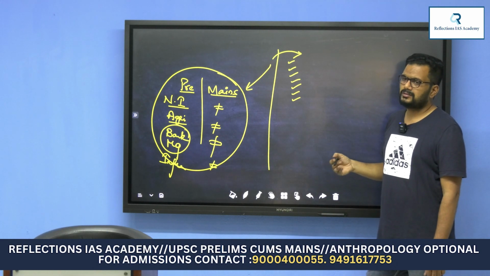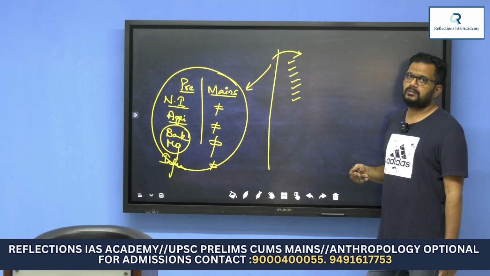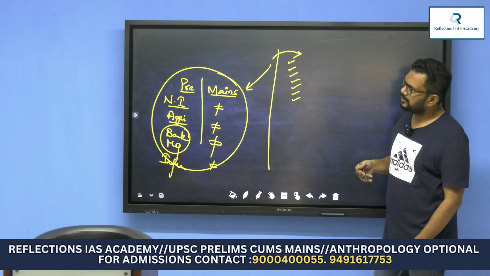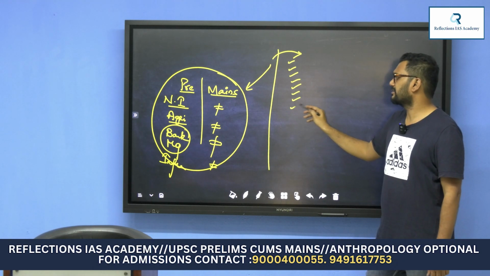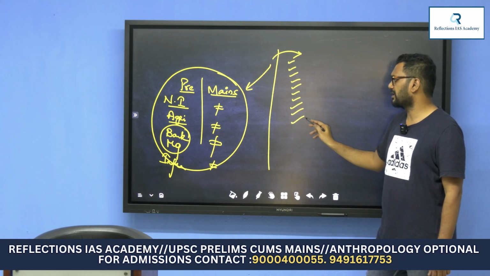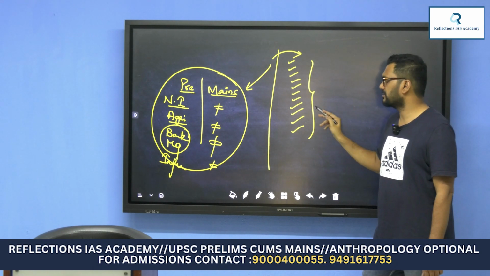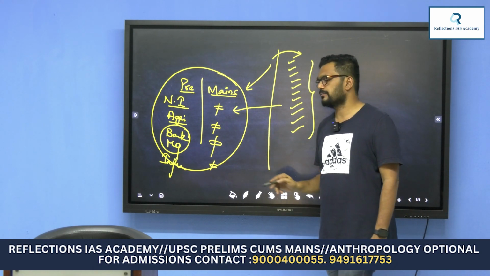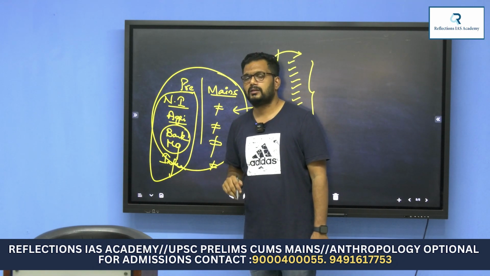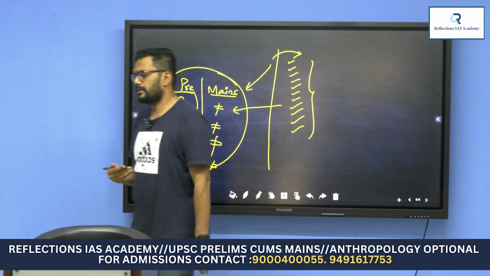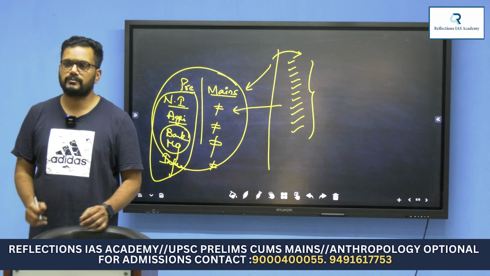And along with this, with respect to the present scenario, finance commissions, Planning Commission, NITI Aayog, five-year plans. All these topics are very essential for your prelims as well as the mains. These are sure-touch topics, and questions can be asked in these areas for sure.